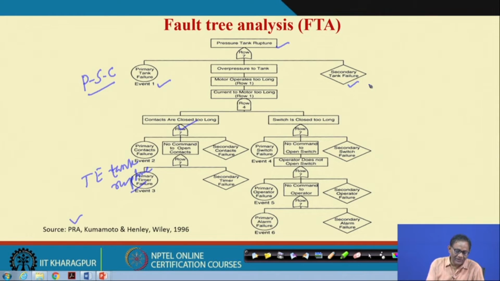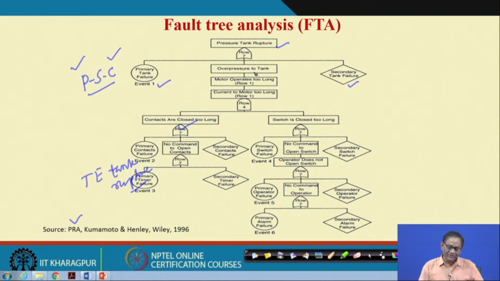So, essentially we will be going through the PSC, that is primary and common failure. Now, what are the common failures here? As you have seen, the timer is set to a particular time and accordingly the pump will run for that time. If everything goes well, the pump ceases to work after the desired amount of gas is fed into the tank, and the pressure in the tank will be within the design intent. But it may not happen.